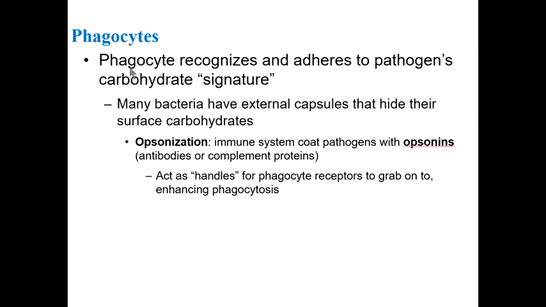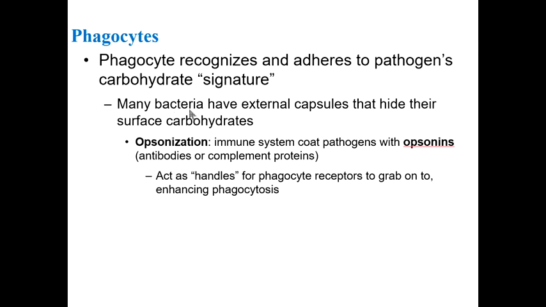So our phagocytes, like neutrophils and macrophages, are able to ingest the pathogen because they look at the carbohydrate signature. These are on the surface of the plasma membrane, the cell membrane of the pathogen. So that carbohydrate signature, that sugar coat, is what the phagocyte recognizes as foreign and invades them.